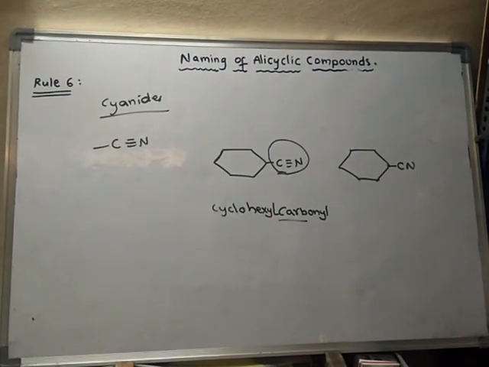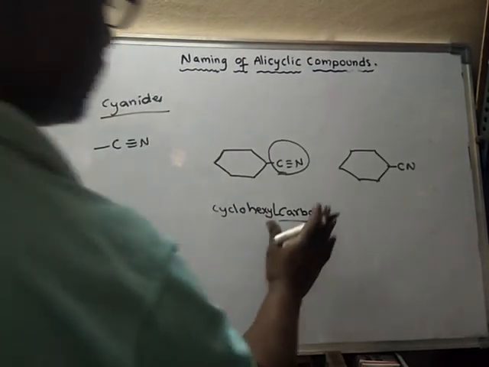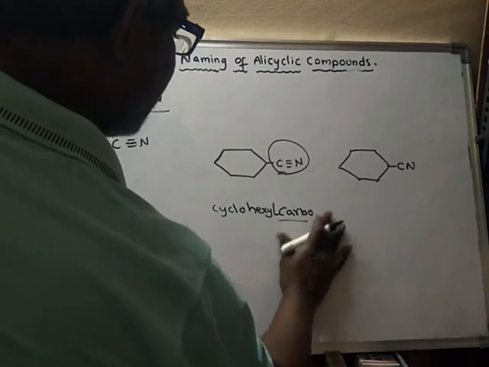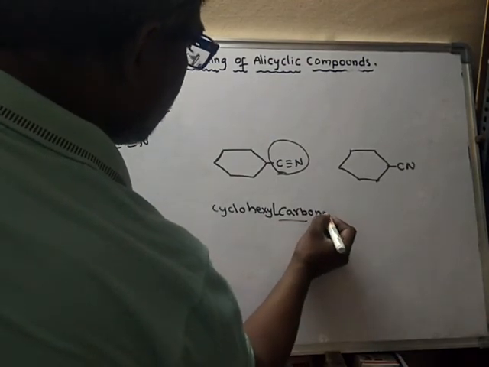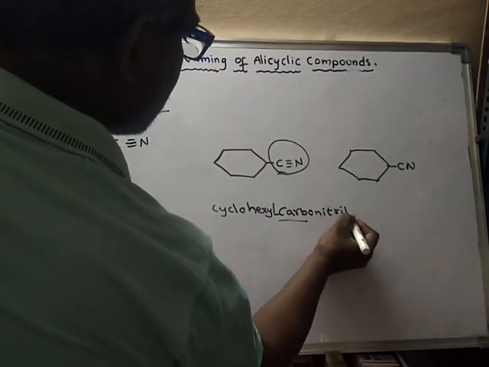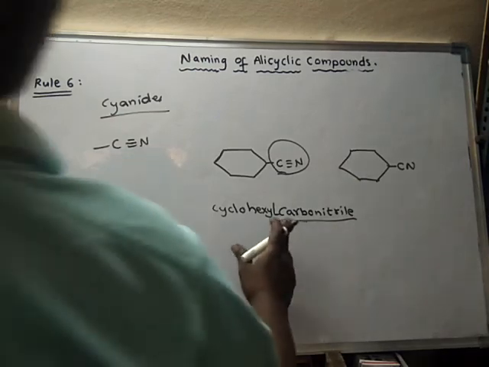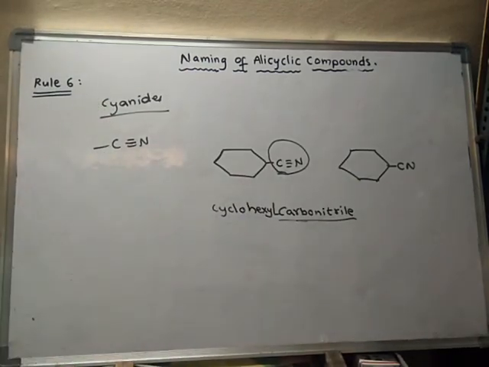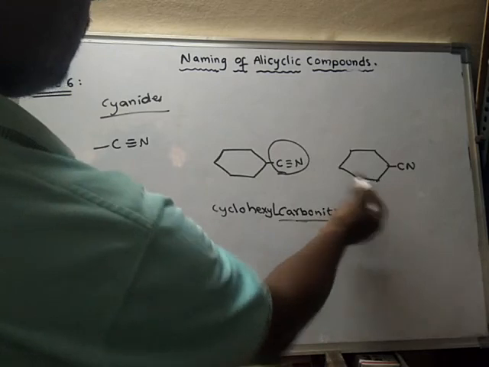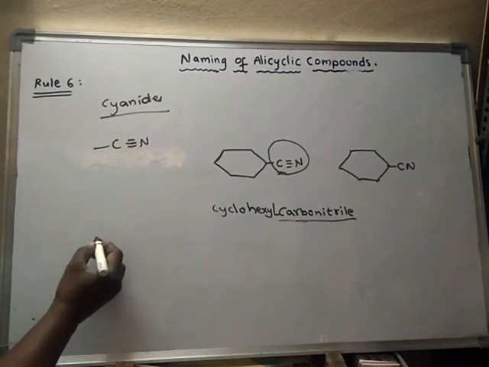Cyclohexyl carbonitrile. Sorry, it is carbonitrile, not carbonyl. By mistake I wrote carbonyl. It is carbonitrile, not carbonyl. Okay, right. So what is the name of this compound?